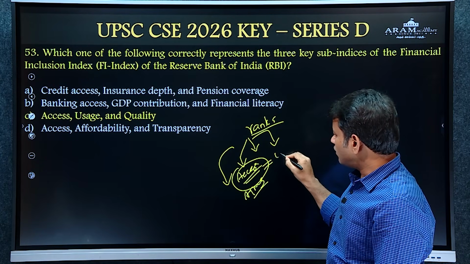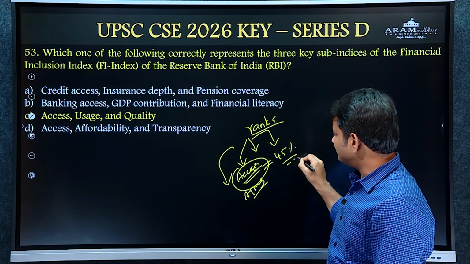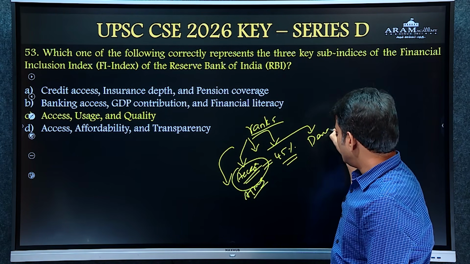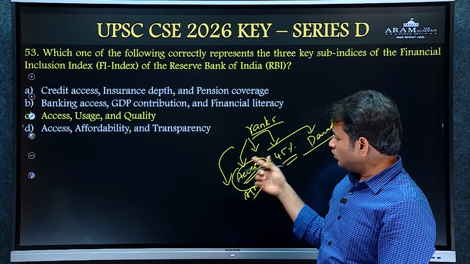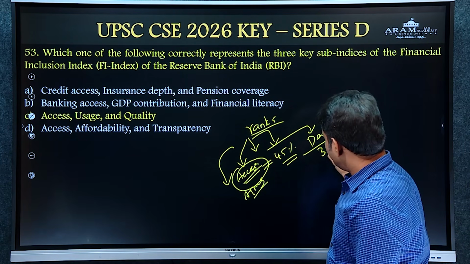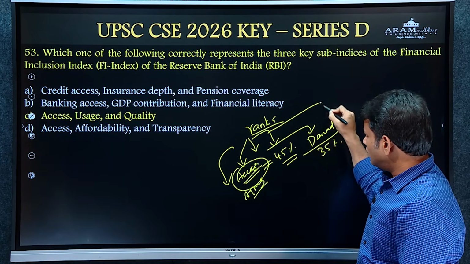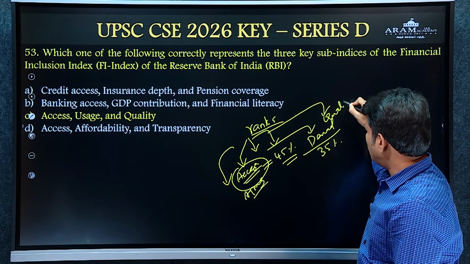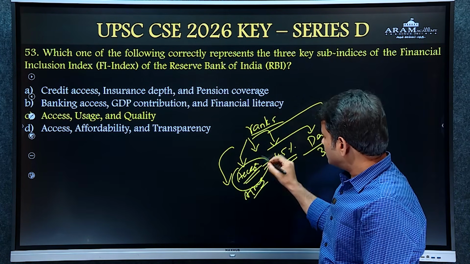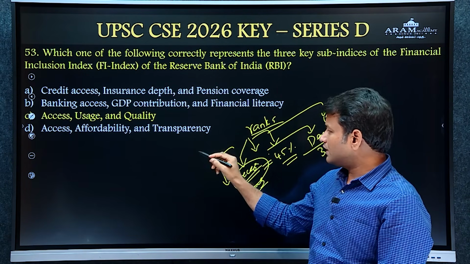For accessibility, 45% weightage is given. Usage is linked with the demand side, that is, how effectively people are using the platforms. For that, 35% weightage is given. Then quality means how quickly grievances are redressed, the quality of the services provided by the financial institution.